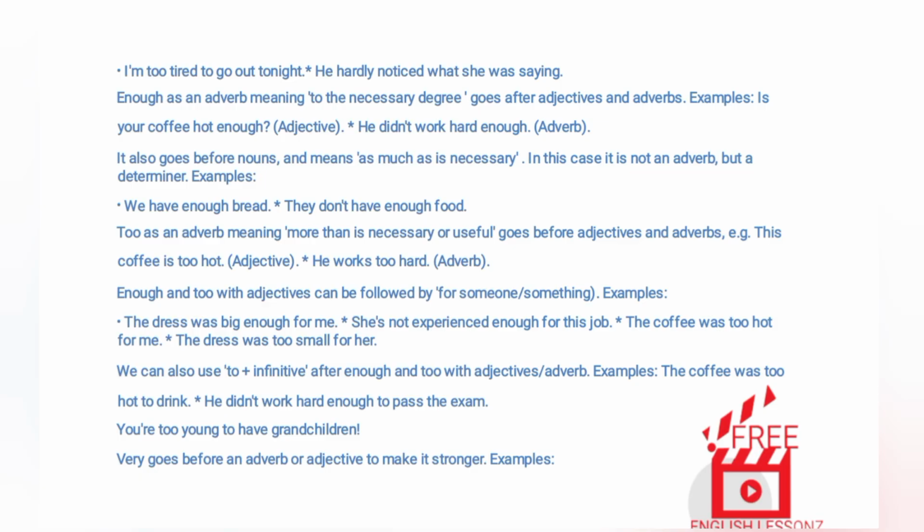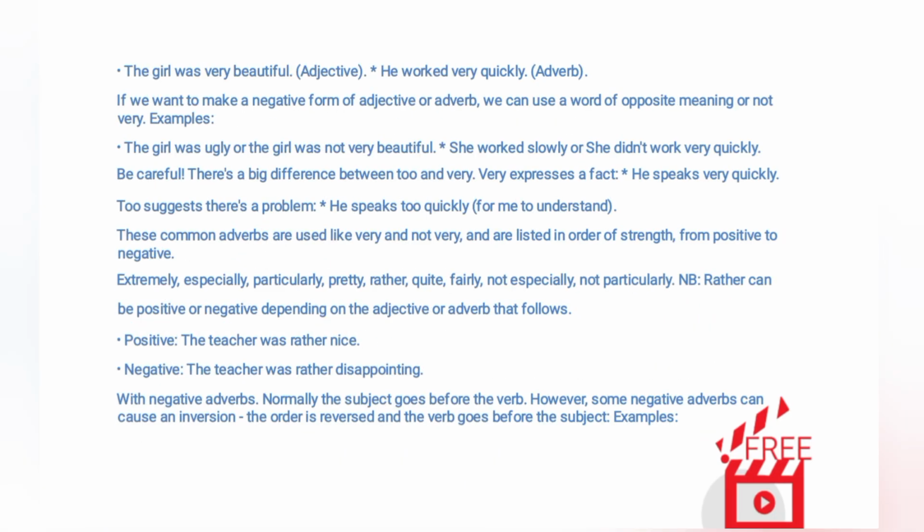Very goes before an adverb or adjective to make it stronger. Examples. The girl was very beautiful. Adjective. He worked very quickly. Adverb. If we want to make a negative form of an adjective or adverb, we can use a word of opposite meaning or not very. Examples. The girl was ugly, or the girl was not very beautiful. She worked slowly, or she didn't work very quickly.